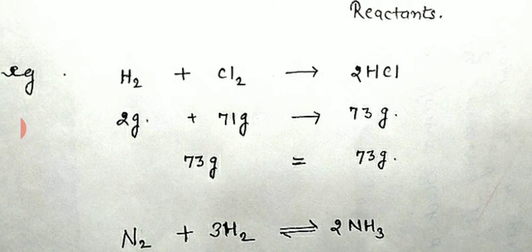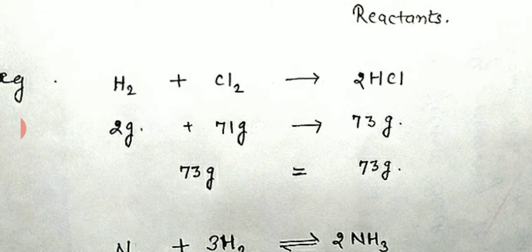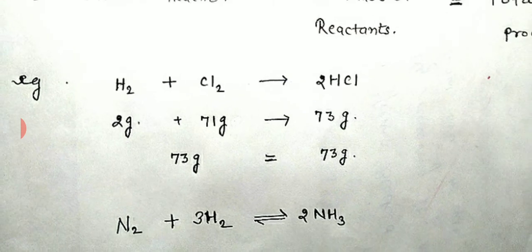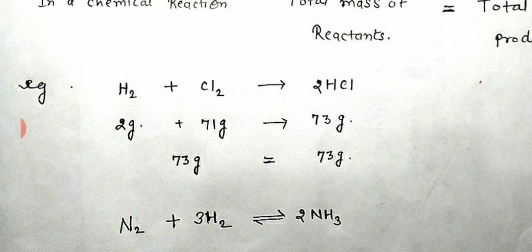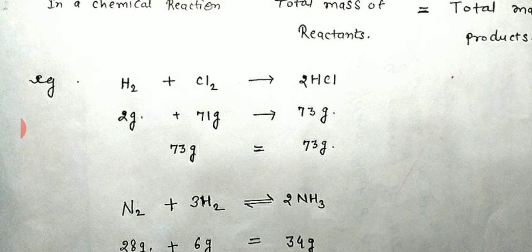So the total mass of reactant is 2 gram plus 71 gram. It is 73 gram, and when we calculate the mass of HCl, it is again 73 gram. So the total mass of reactant and total mass of product are the same during a chemical reaction.